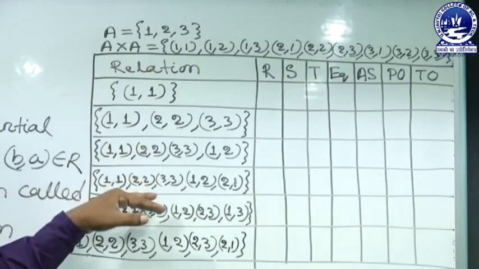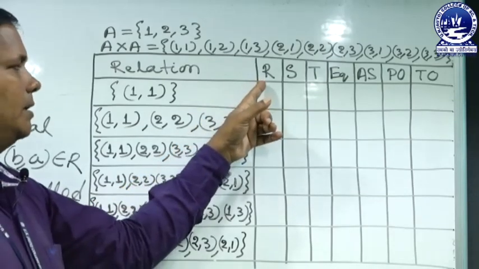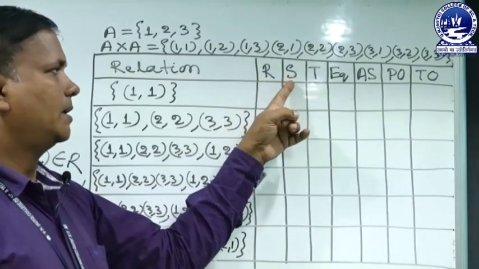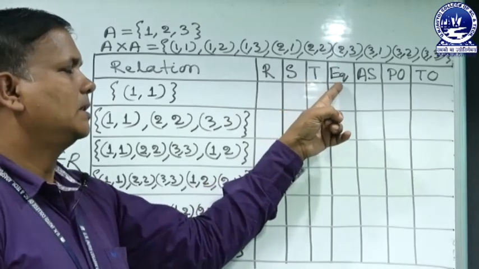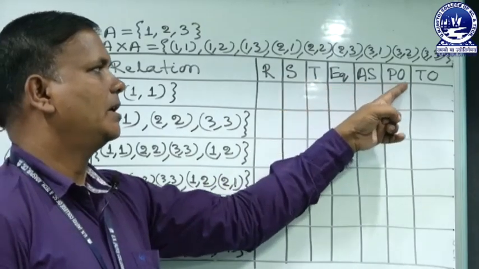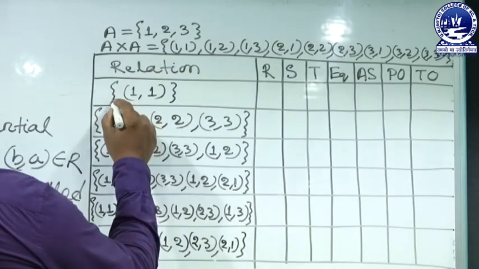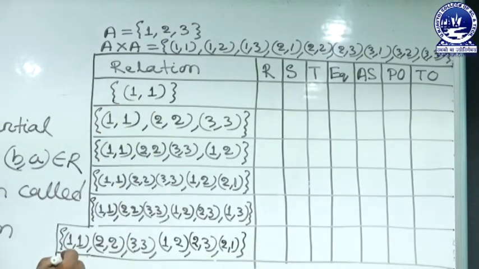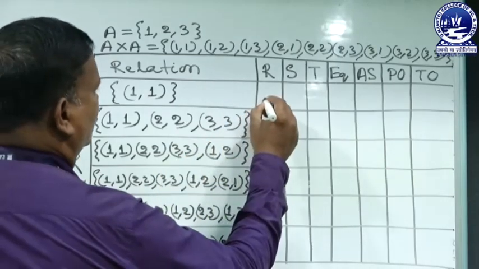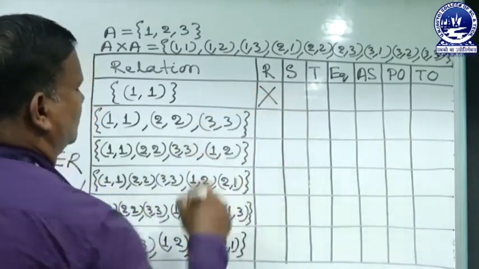And some examples are there. For each relation R we check whether it is reflexive, symmetric, transitive, equivalence, antisymmetric, partial ordering, total ordering. If you take the relation containing only (1,1), is it reflexive or not? Not reflexive.